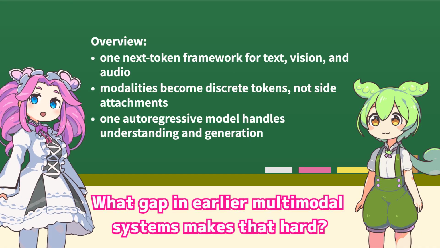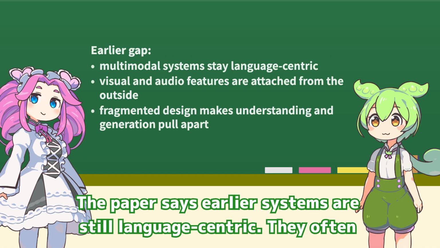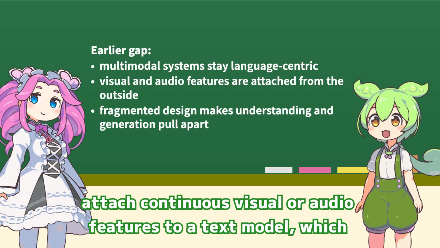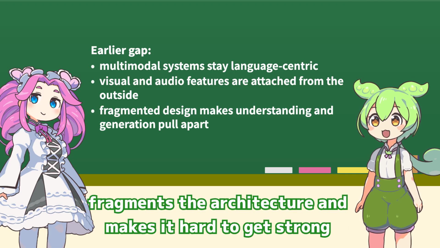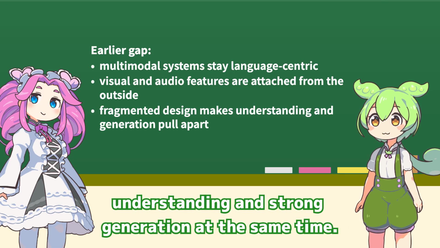What gap in earlier multimodal systems makes that hard? The paper says earlier systems are still language-centric. They often attach continuous visual or audio features to a text model, which fragments the architecture and makes it hard to get strong understanding and strong generation at the same time.